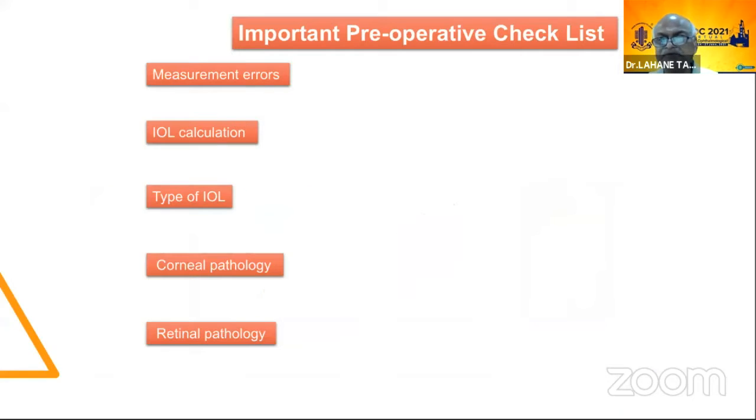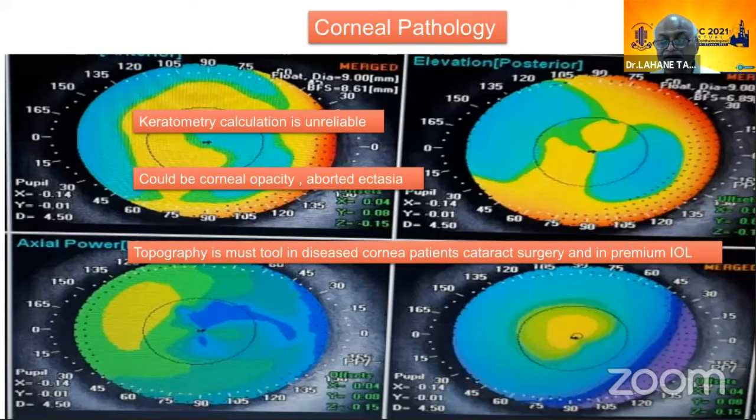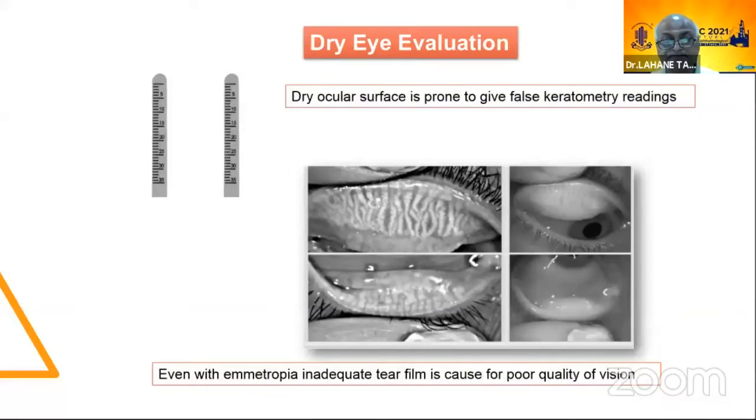Now, secondly, the important preoperative checklist. What you should see: measurement errors, the IOL calculation, the estimation of the postoperative IOL position, determination of the postoperative refraction, measurement of axial length, then the corneal pathology. Here the keratometry calculation is unreliable. Then there could be a corneal opacity, aborted ectasia. Topography is a must-have tool in diseased cornea patients, in cataract surgery, and for the premium IOL.